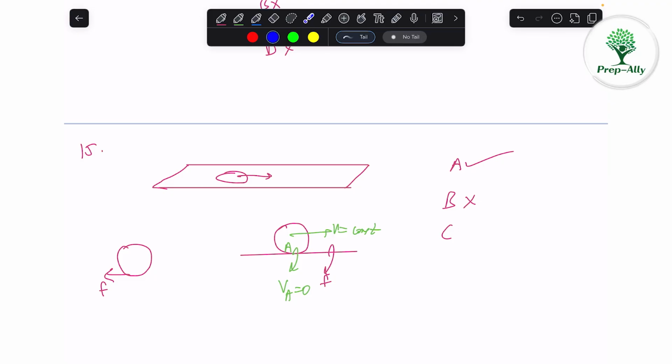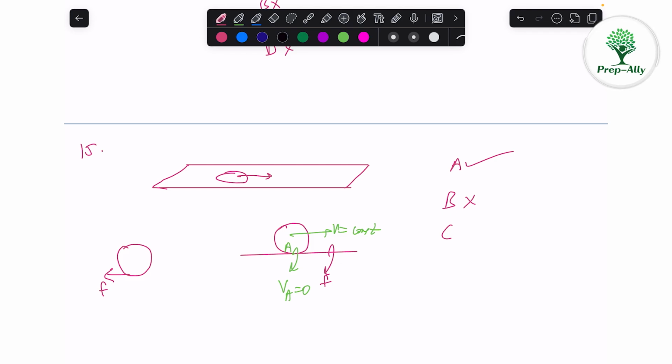So basically there is no sliding happening in this case. That's why there is no sliding friction, and there is no static friction also here, because if there was a static friction in some direction, its speed would change. That's why there is no friction acting when the rolling is happening with constant speed. So we don't need the friction.